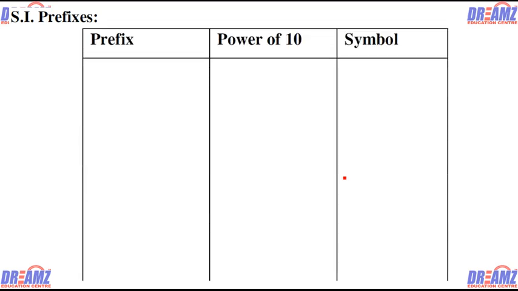Next we are moving to some SI prefixes. We have learned since childhood kilogram, decagram, so this kilo, this deca, these are the prefixes. We are giving a chart of these prefixes. First, exa is the power 10 to the power 18, written with capital E. Next is the peta, peta is 10 to the power 15 and that is capital P. When it is 10 to the power 15 we call it peta.